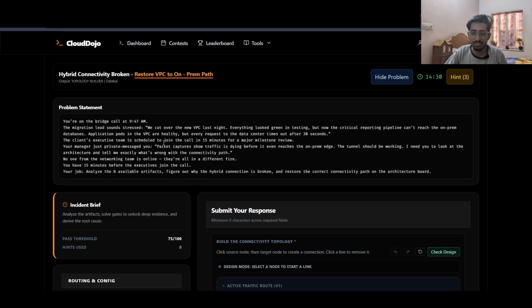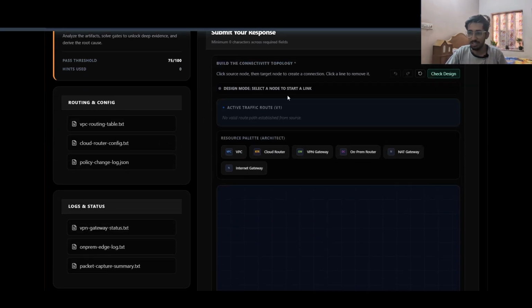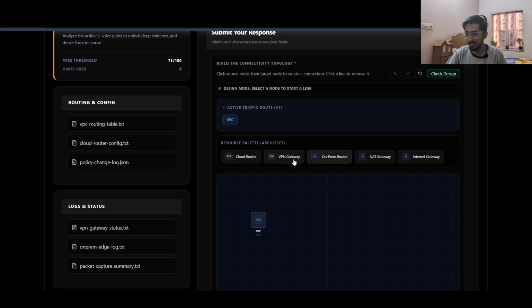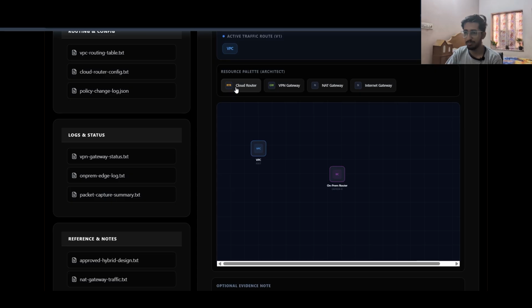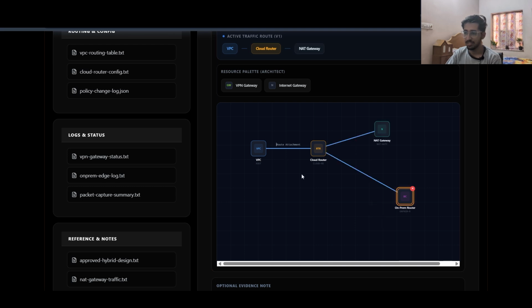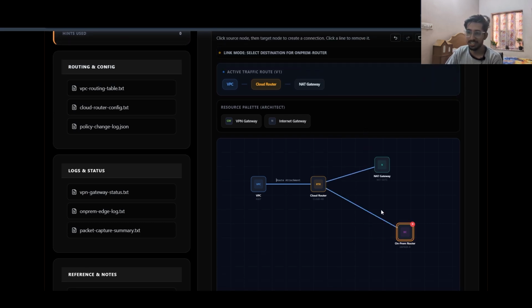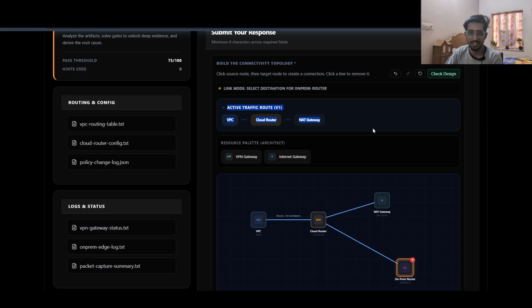So this is one of the problem formats that we have. Now we can drag down this VPC, we can drag down this on-prem setup. Where is this on-prem setup? On-prem router. Okay, now I need to place all these components here, and I need to connect all these nodes and create the architecture flow here to make the connection work, right?